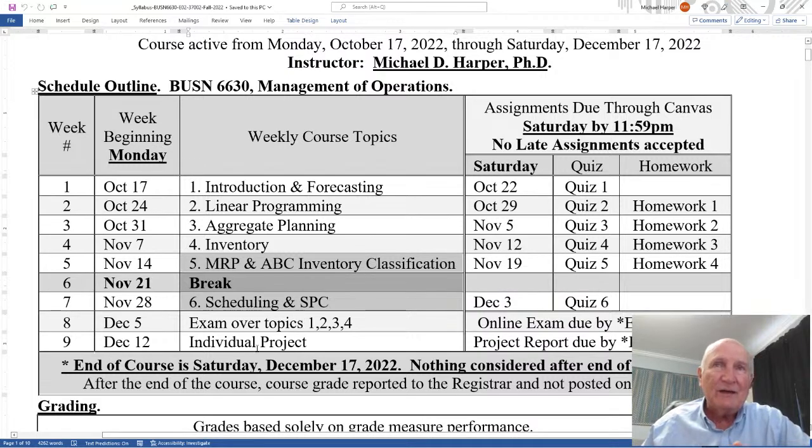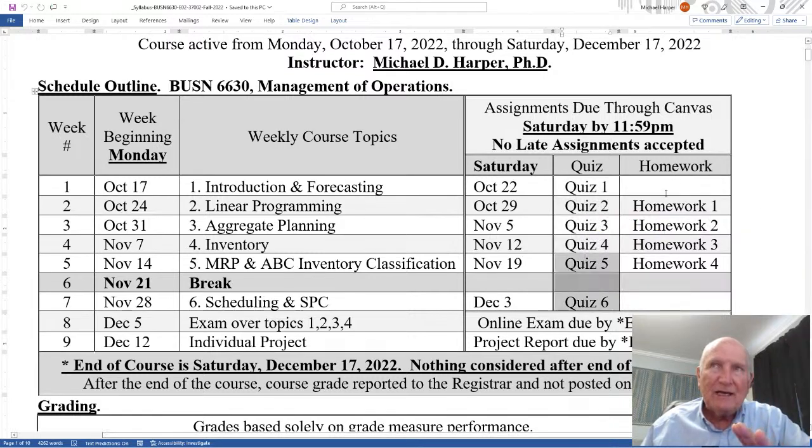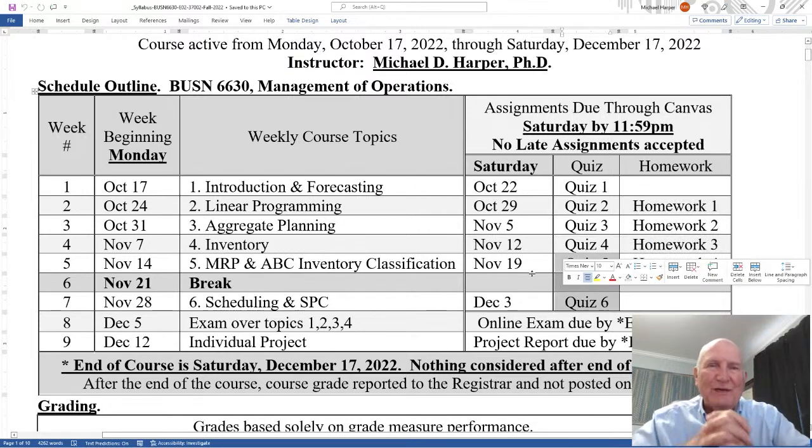So I do cover them with quizzes 5 and 6. Quizzes 5 and 6 are a little more extensive than the introductory quizzes 1 through 4, but not as extensive as homeworks 1 through 4. So quiz 5 and 6 is a little bit in between.